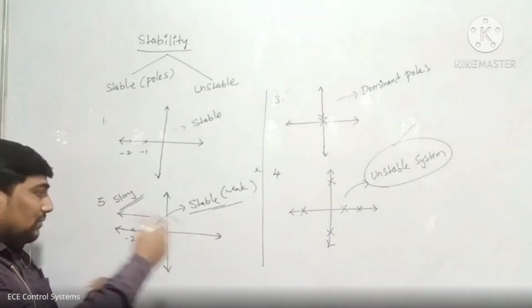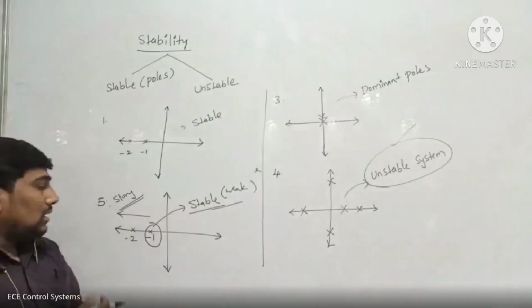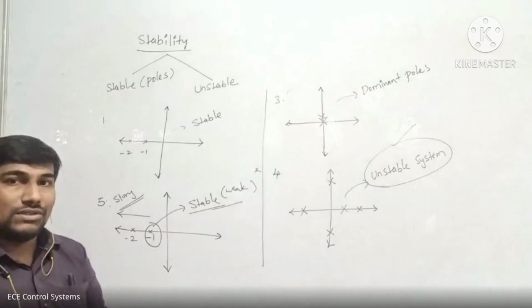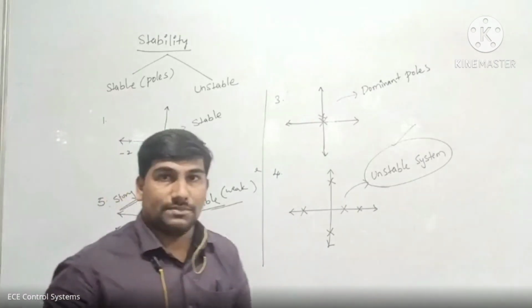If any one of the poles is away from the origin, then that type of system is called a strongly stable system.